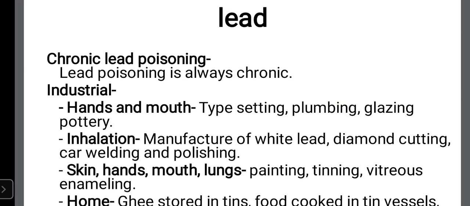Now very important is chronic lead poisoning. It is very important and very commonly seen, chronic lead poisoning. So lead poisoning is usually chronic, meaning very rarely will you get an acute lead poisoning patient. So chronic lead poisoning is more commonly seen.